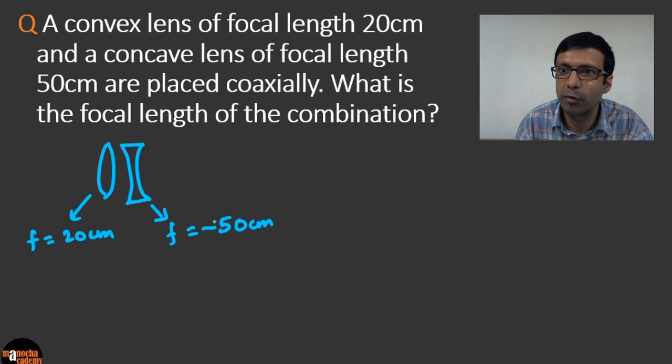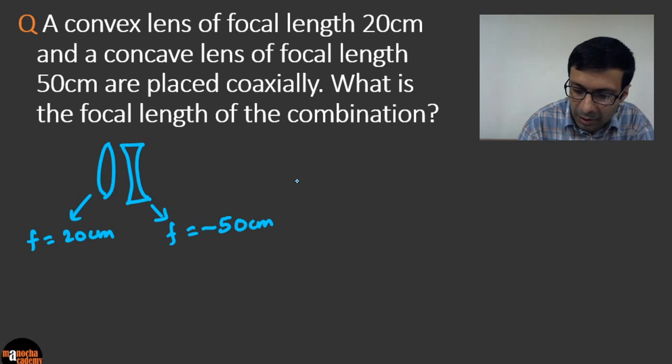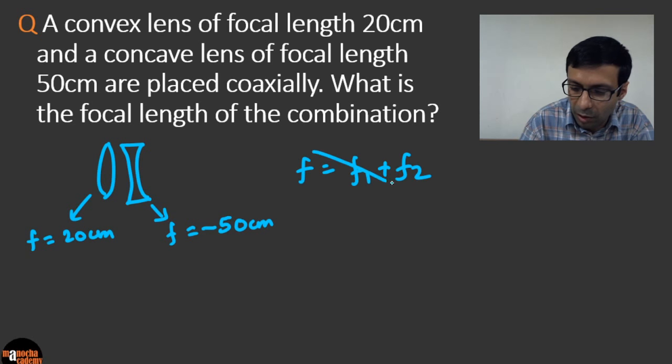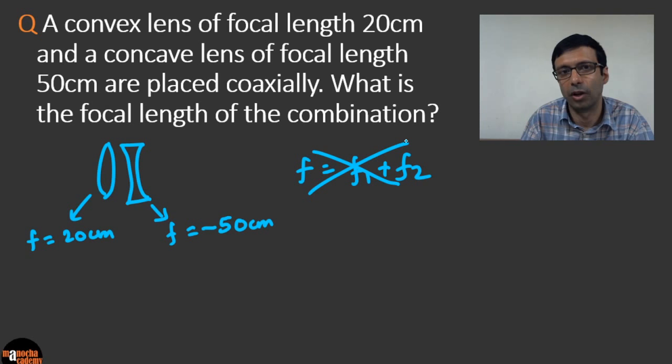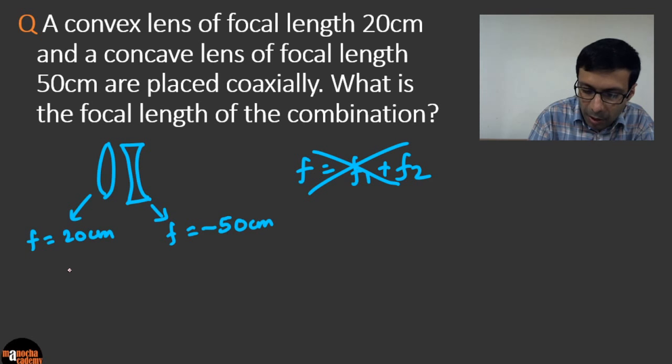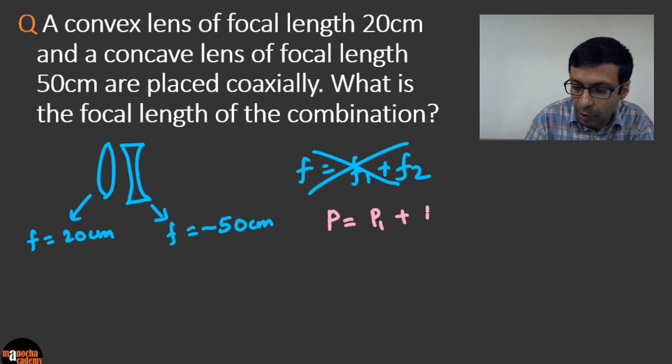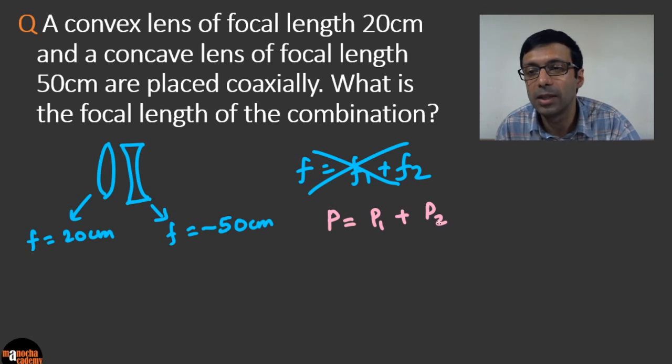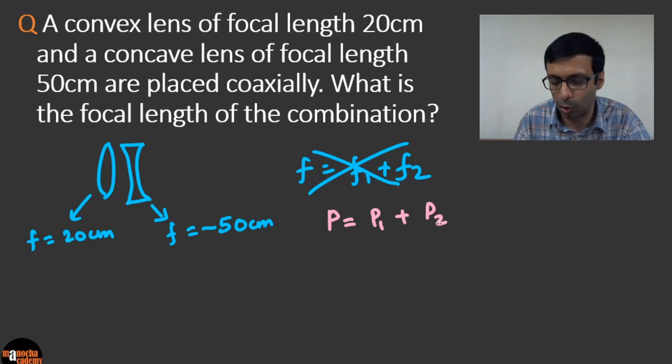No, I see some of you are writing that answer. That won't be the right answer because, remember, like we discussed earlier in this session, if you do F equal to F1 plus F2, that's wrong. You can't add the focal lengths. What we can do is add power. So I can say P equal to P1 plus P2. So we can add up powers and then from that we can find the total focal length.